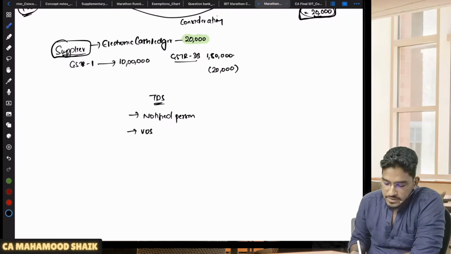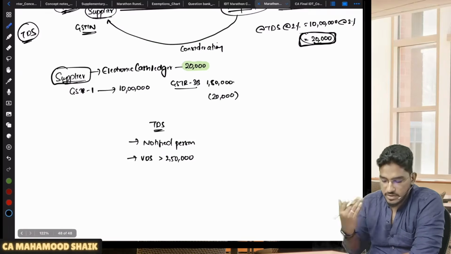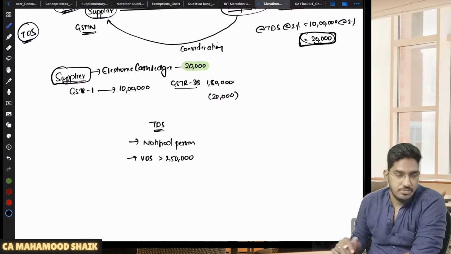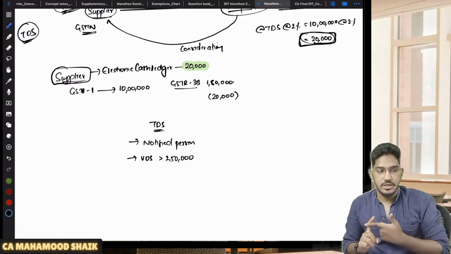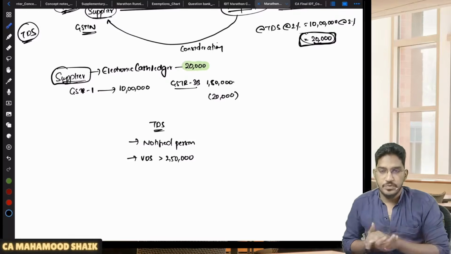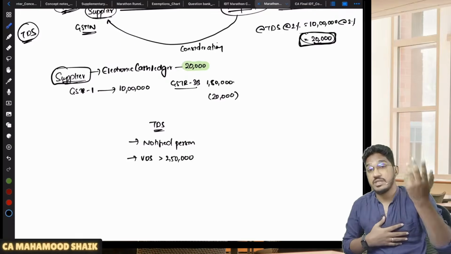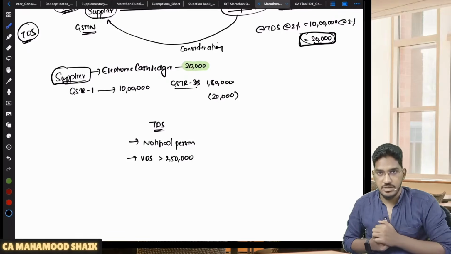Number two, the value of supply under a contract should exceed a certain amount. Sir, what is that amount? 2,50,000. As a recipient under a contract, if you are receiving supplies for which the value of supply is more than 2,50,000, then only TDS will become applicable. So mainly two conditions: number one, the recipient should be a notified recipient; number two, the value of supplies under a contract from such supplier should be more than 2,50,000. Then only TDS will become applicable.